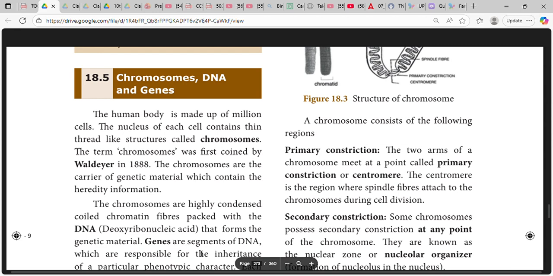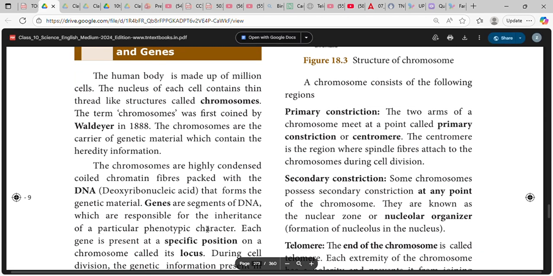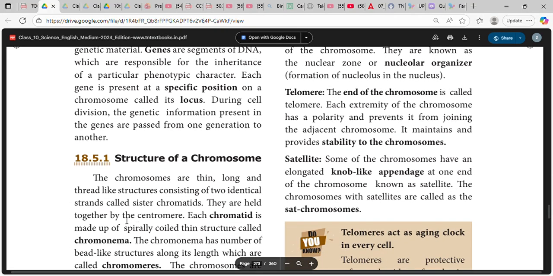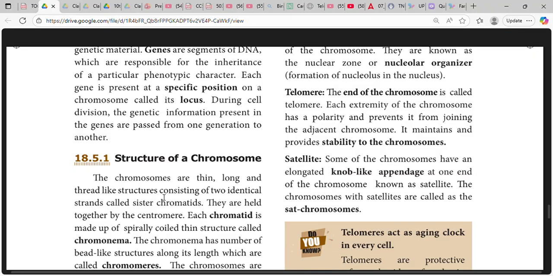Genes are segments of DNA which are responsible for the inheritance of a particular phenotypic character. Each gene is present at a specific position on a chromosome called its locus. During cell division, the genetic information present in the genes is passed from one generation to another. The chromosomes are thin, long, and thread-like structures consisting of two identical strands called sister chromatids. They are held together by the centromere.